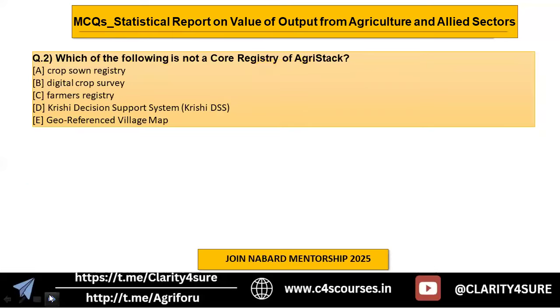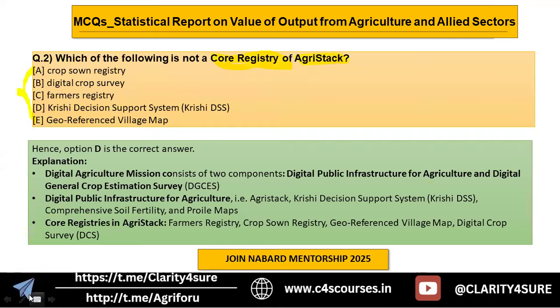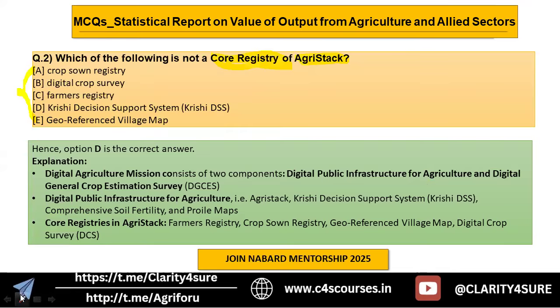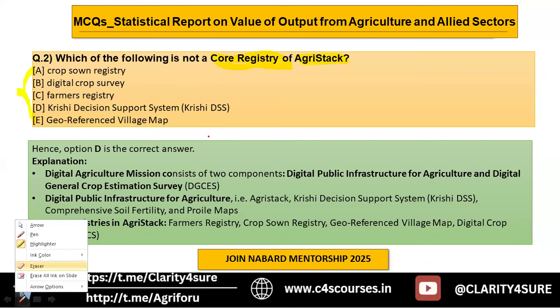Next, moving to question number 2, which of the following is not a core registry of AgriStack? You know, AgriStack becomes very important for this year's exam. Why? Because the Digital Agriculture Mission is in the news. AgriStack is a part of the Digital Agriculture Mission, and a very important part of AgriStack is its core registries. Out of these options, you have to identify which is not a core registry. The answer is option D, that is Krishi Decision Support System. Krishi Decision Support System is not a core registry.